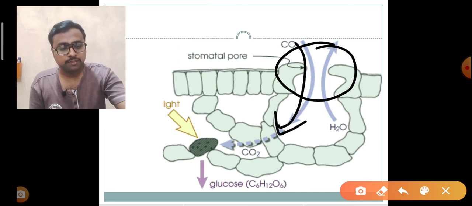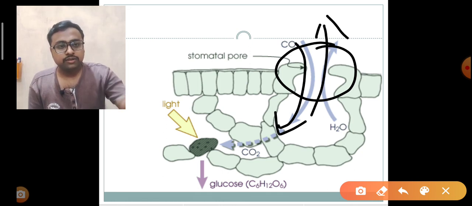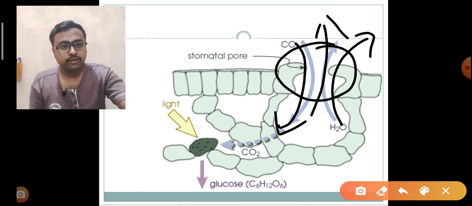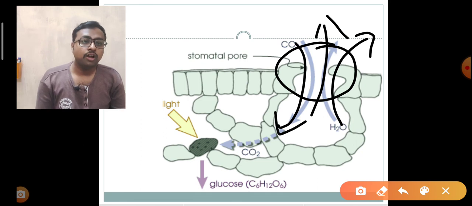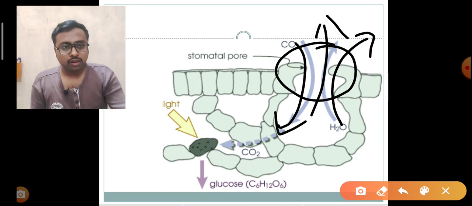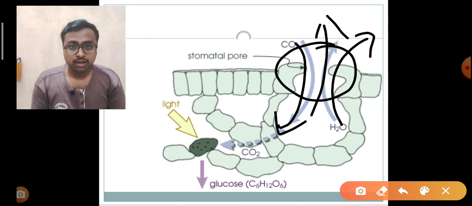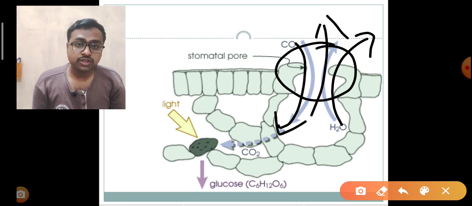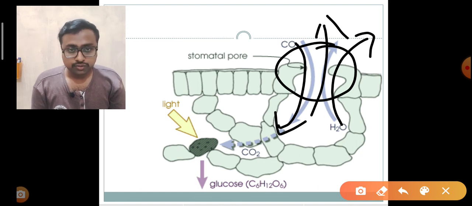Carbon dioxide is taken up during photosynthesis, and oxygen is removed, and water is also removed. The removal of water through the stomata is called transpiration. The CO2 is transported into the cell which has chloroplast. In the chloroplast, photosynthesis takes place, where carbon dioxide is converted into sugar.